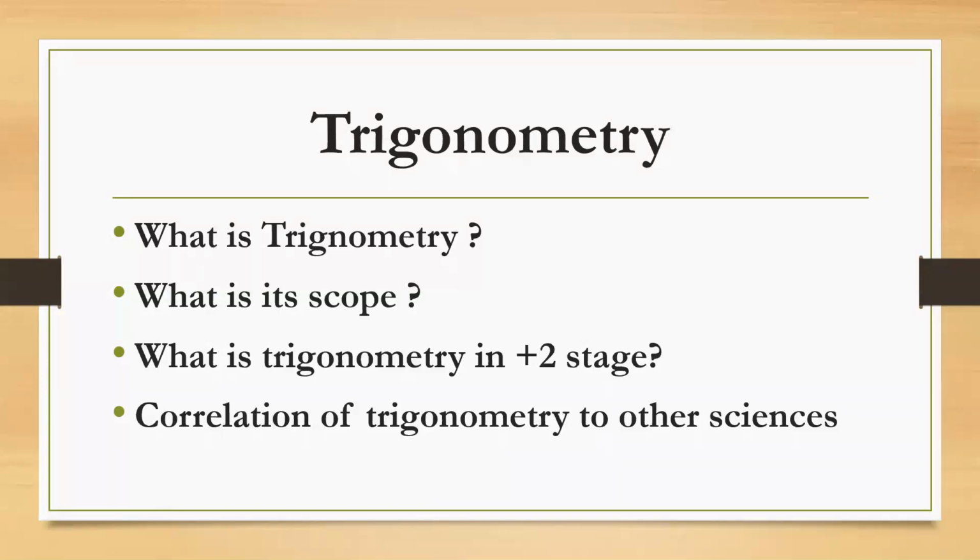And correlation of trigonometry to other sciences. Trigonometry is directly connected to physics. Without trigonometry, we can't learn physics. For example, Snell's law of refraction, that is mu, the refractive index, is sin i by sin r. Like that, so many relations you will see in physics. It is also connected to chemistry. There may be very little correlation to life sciences like biological sciences, but in higher stage, trigonometry is inevitable. So, learning of trigonometry enhances our knowledge in learning of the other related sciences also.